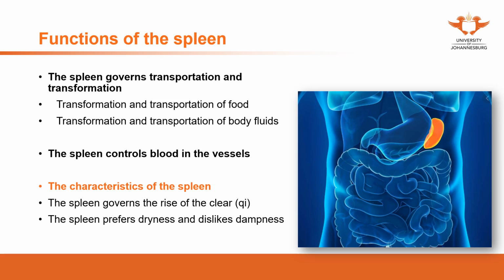So the function of the stomach to digest food, in Chinese medicine theories, we think is under the assistance of the spleen. Without the spleen, the stomach won't be able to digest. So the spleen can help to digest and absorb food and water fluids, which is considered as the acquired food.